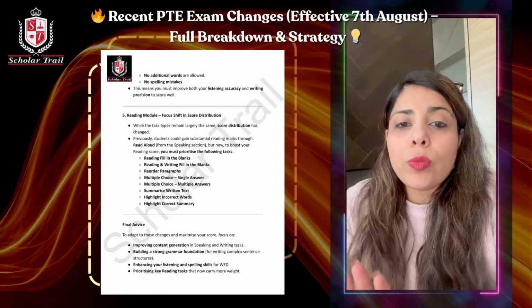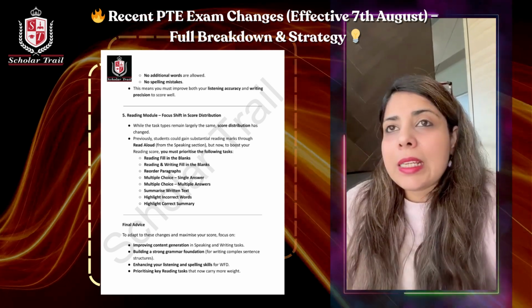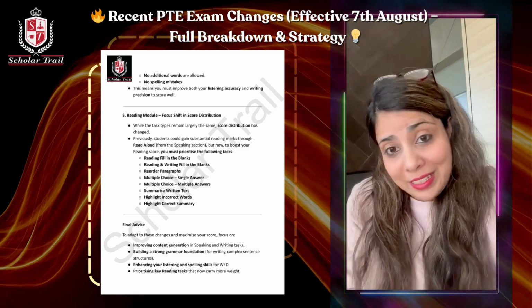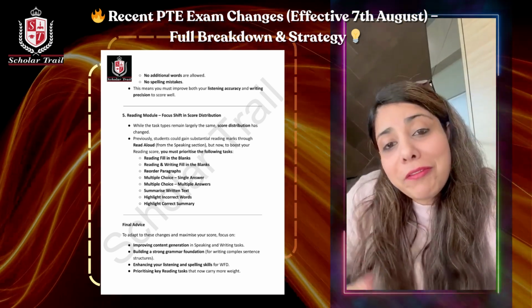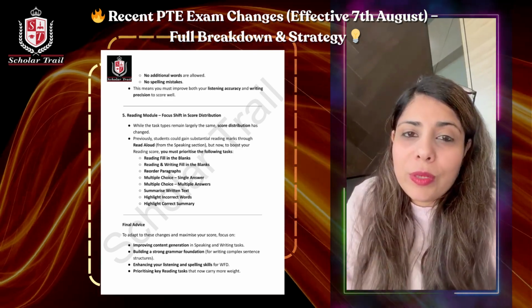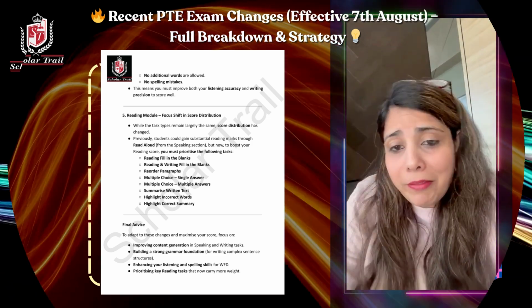Even if it's 1 to 2 marks, guys, I would still say a lot of videos and content creators may say that okay, it's just 1 or 2 marks. But what if your target is 65 and then you got 64? This means if you had done a little practice of your multiple choice single, multiple choice multiple, you would have got a good score in your reading. You at least would have crossed that 65 mark.